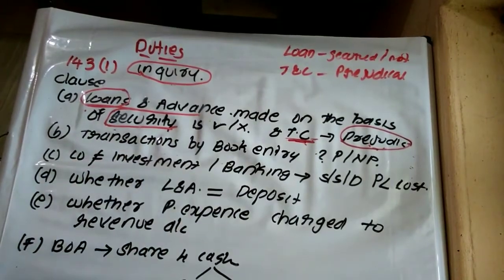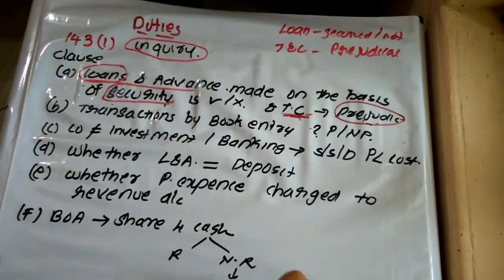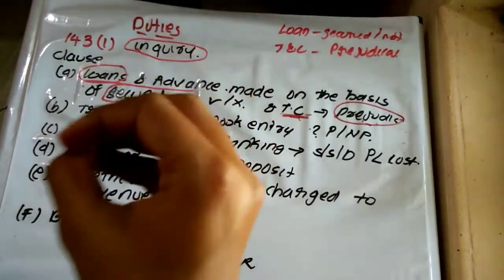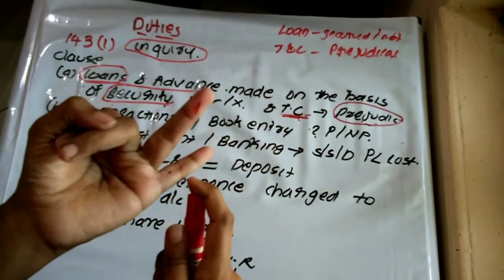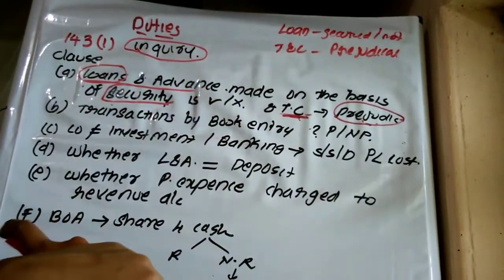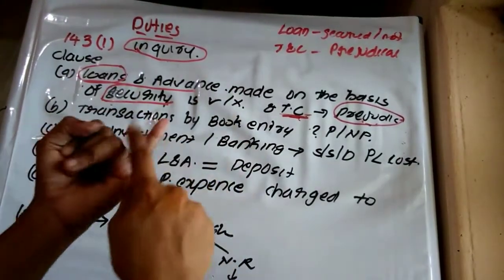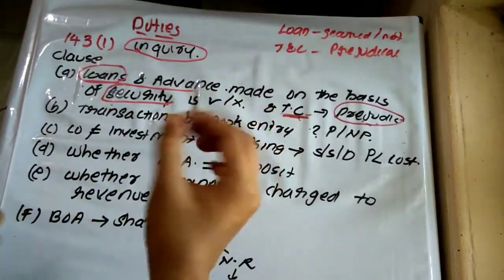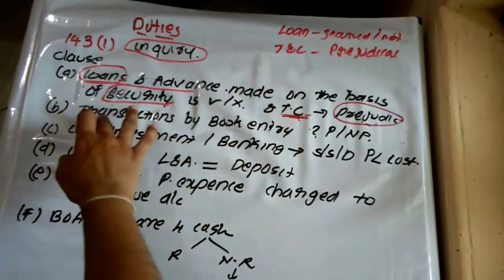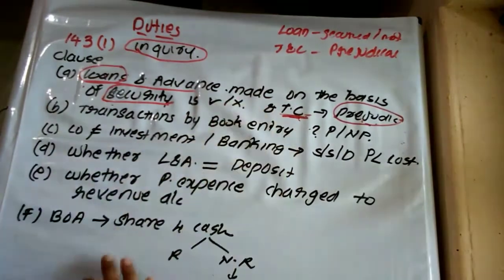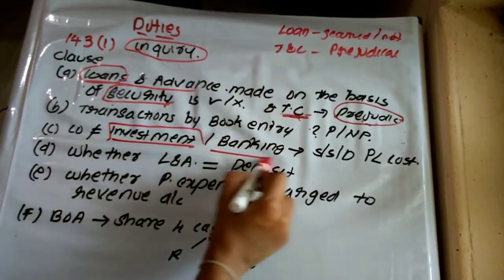Then clause C. We know that there may be many companies which are not investment companies or banking companies, and the securities or assets of such a company comprise debentures, shares, and other securities. So the auditor has to determine whether the company is selling such securities at a price which is less than the cost. But clause C is not applicable to an investment company or a banking company.